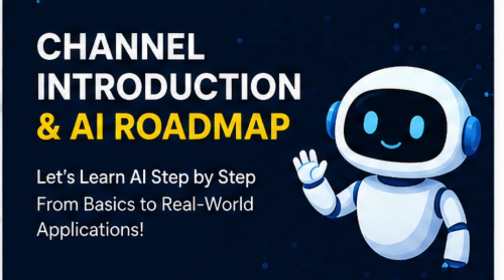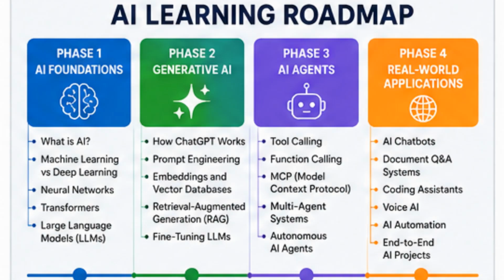Before we begin today's lesson, let me show you what we are going to learn in this series. Phase 1: AI Foundations. What is artificial intelligence? Machine learning versus deep learning, neural networks, transformers, large language models, LLMs. Phase 2: Generative AI. How ChatGPT works. Prompt engineering, embeddings, vector databases, retrieval augmented generation, RAG, fine-tuning.